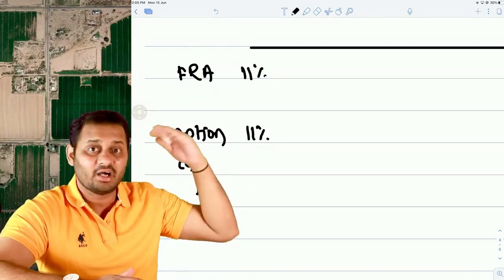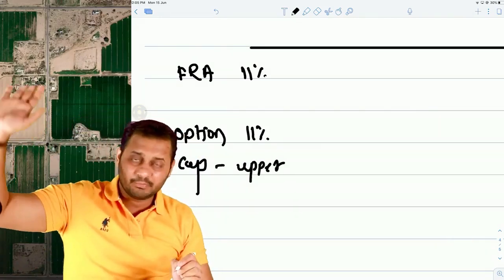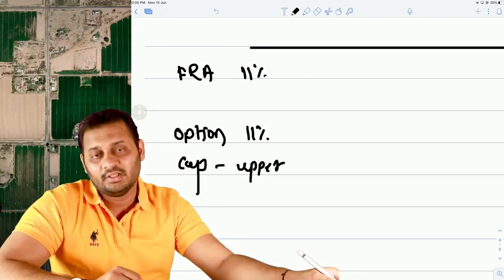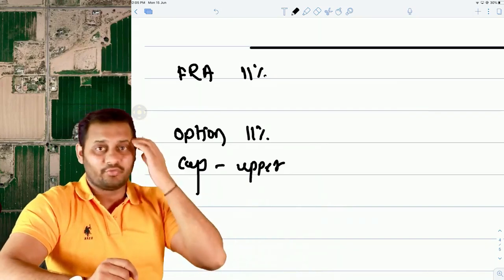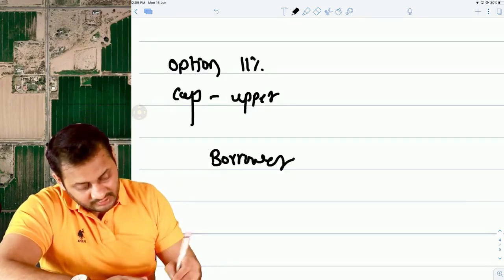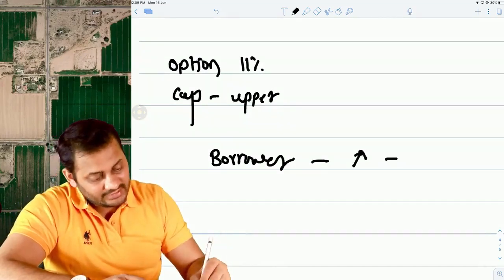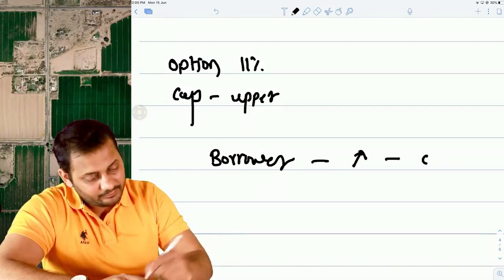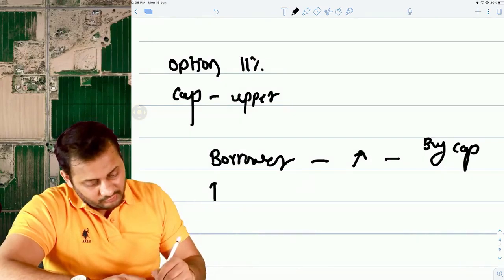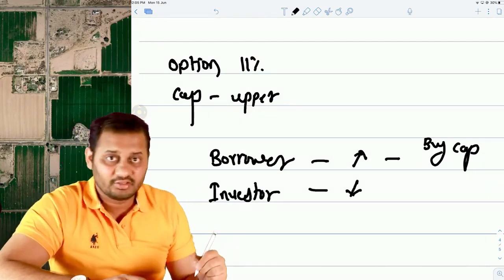Cap means fixing the upper limit. So when we say fixing the upper limit, that means we can take the benefit of all the lower interest rates. This is possible in case of borrowings, because a borrower has a risk of interest rate going up, and that's why he will always buy a cap option. For the investor, the risk is the downfall.